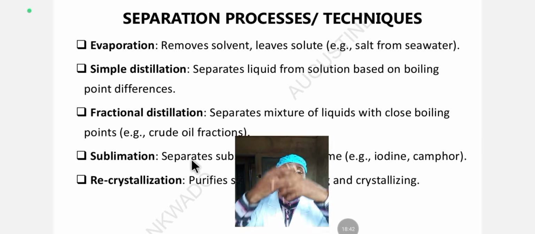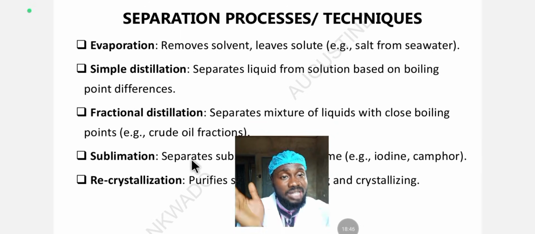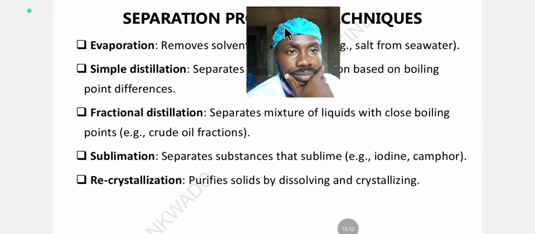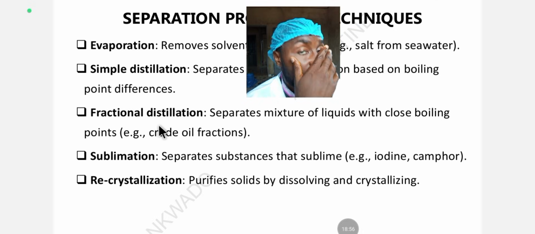It depends if you need the liquid or you don't need it. If you don't need it, you allow it to escape into the atmosphere. But if you need it, you trap it with a column and utilize it for whatever you want to use it for. Now let's look at fractional distillation. They are related but different concepts.